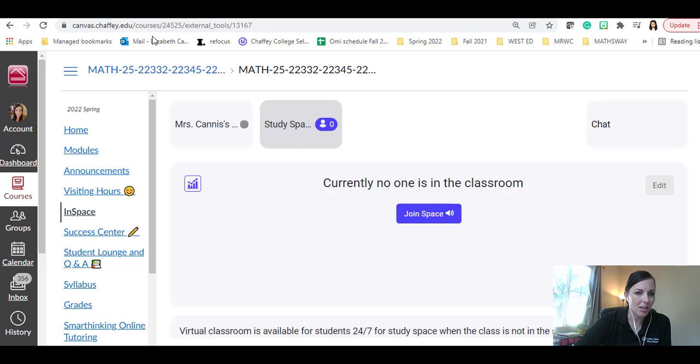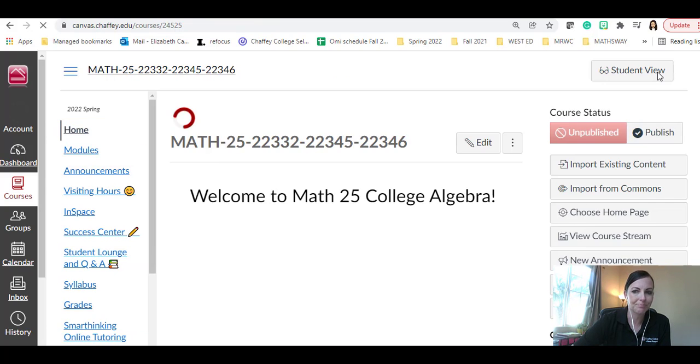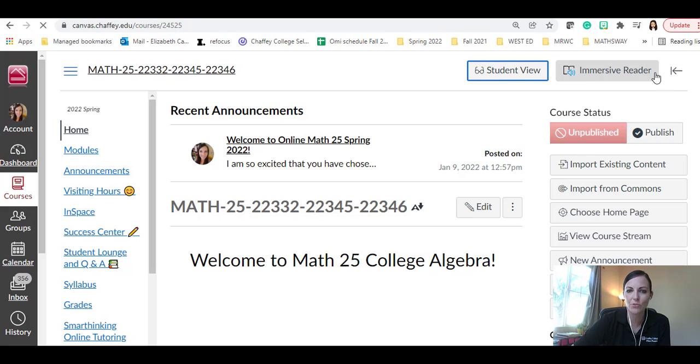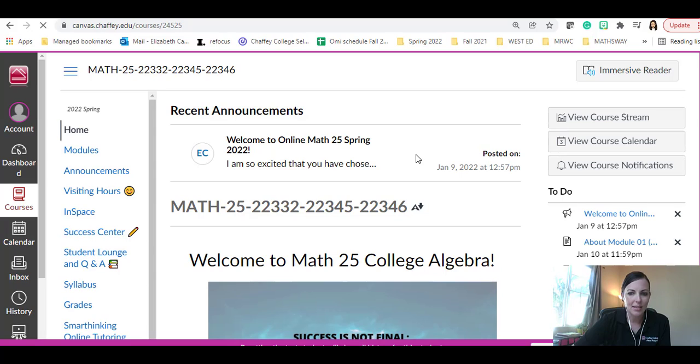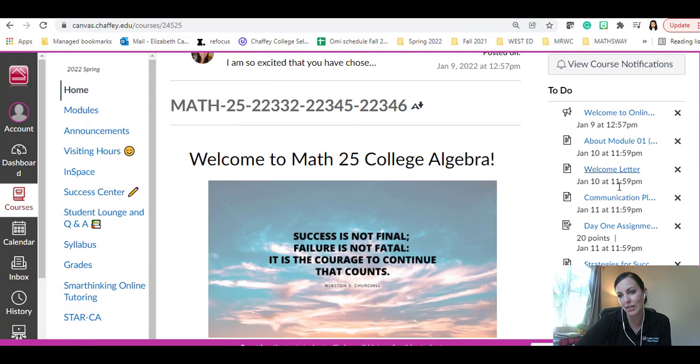So if I go over to the column on the far left, and again, I'm going to join back as a student, so let me go back to the home page, and I'm going to click on student view so it looks like how your course looks, and here we are. Okay, so this is our main home page, and that's where we started. On the right side you can see a to-do list. It looks like we have a lot of stuff coming up the first week, and a lot of it's reading and just getting to know what the class is about.